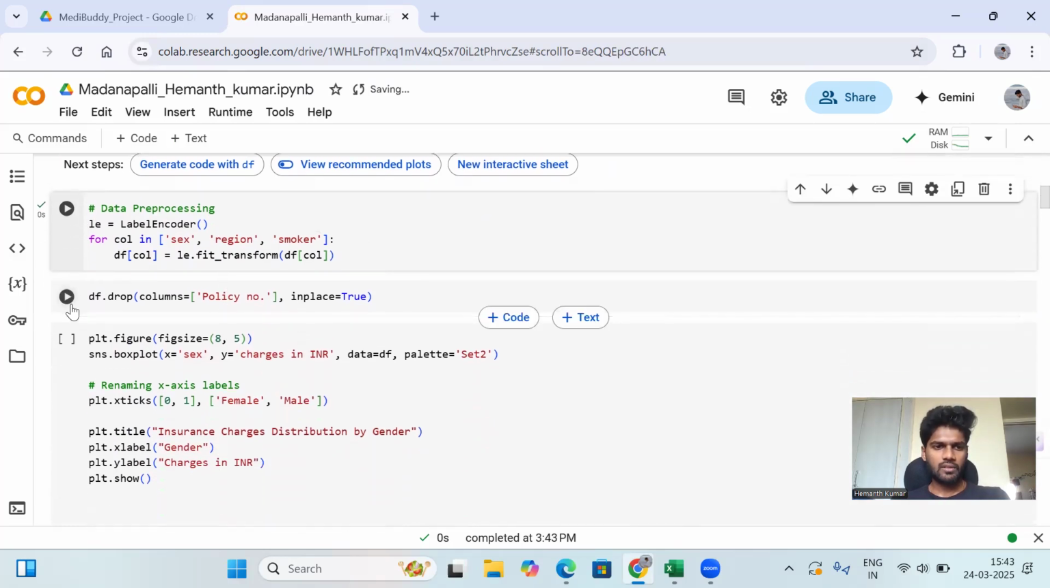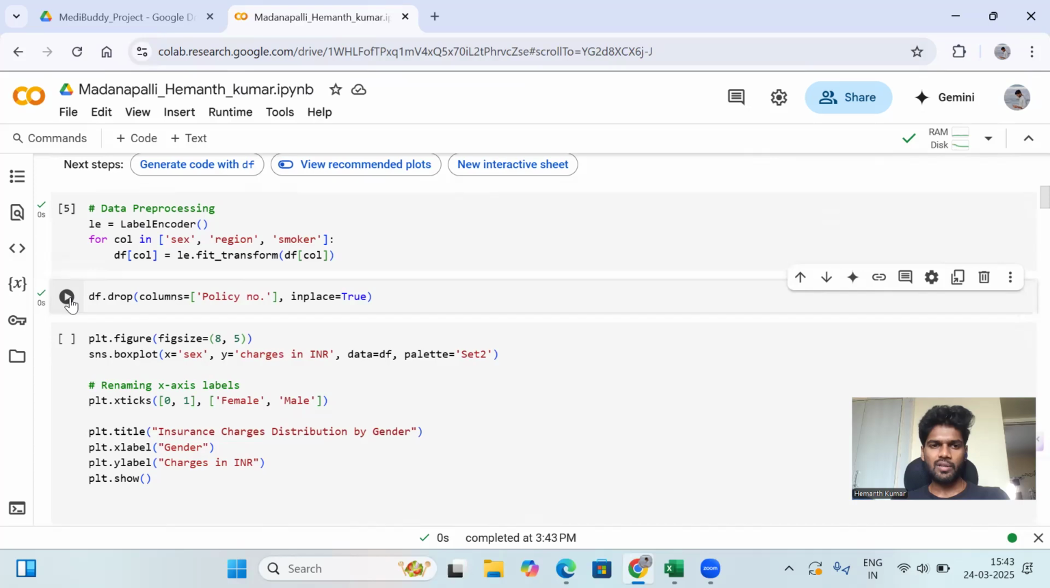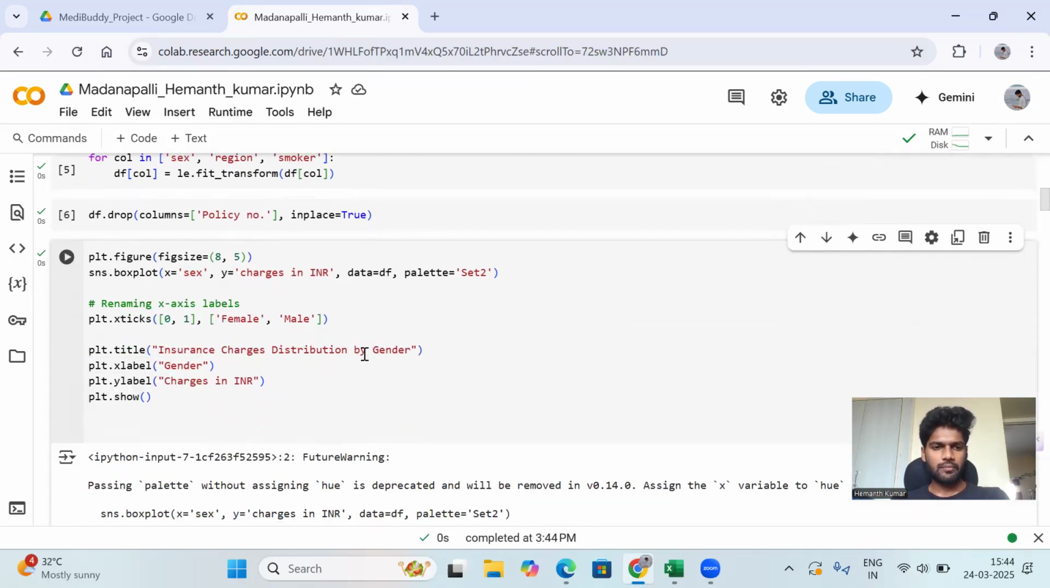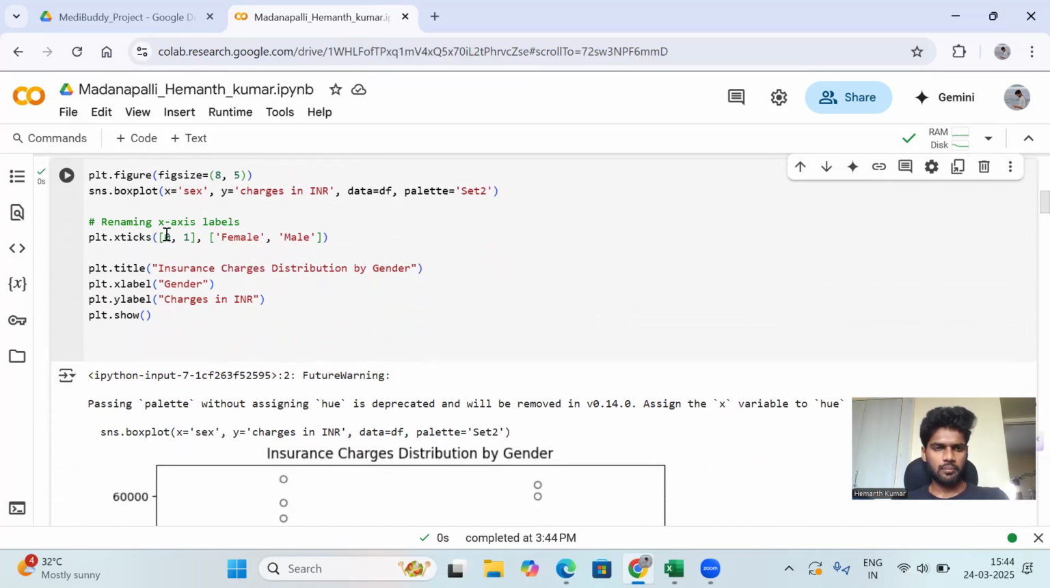Then after that, we replace the policy number columns. In both data sets, we are mainly focusing on the policy number. So we check that column and drop the policy number column in place. If it executes, it will display True. The execution is done. Then we'll create a plot. Okay, let me execute this.